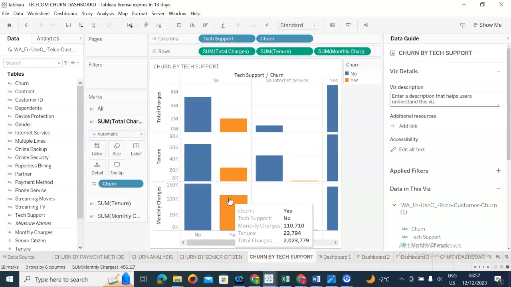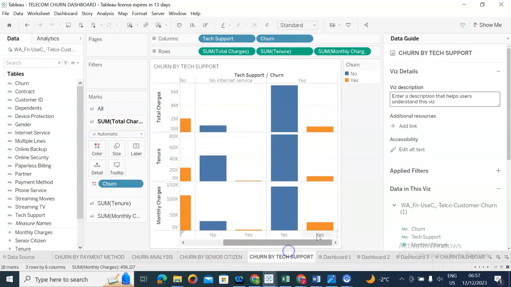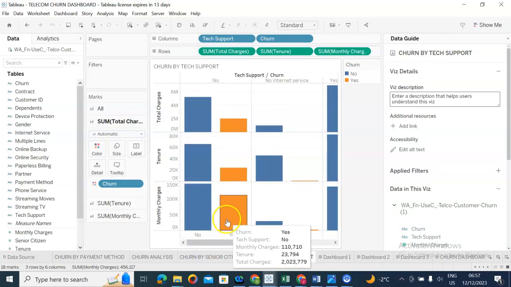Another thing that plays another huge role is the monthly charges. So maybe looking into monthly charges and seeing how they can go down a little bit is going to help to curb churn rate.